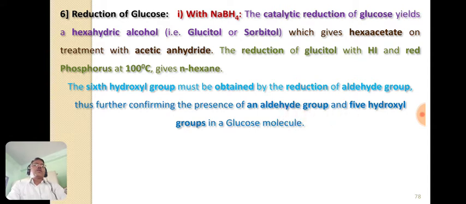So the presence of this aldehyde group is also further confirmed, and there are the 5 hydroxyl groups in a glucose molecule. So both the functional groups, aldehyde and hydroxyl groups, are confirmed, which means they are present in the glucose molecule.